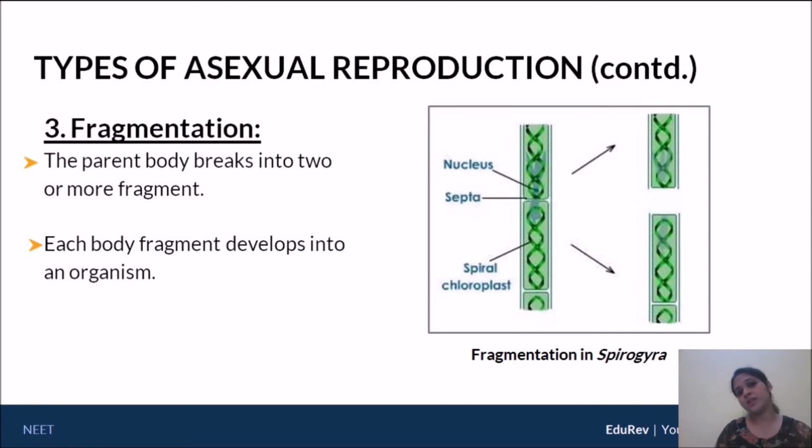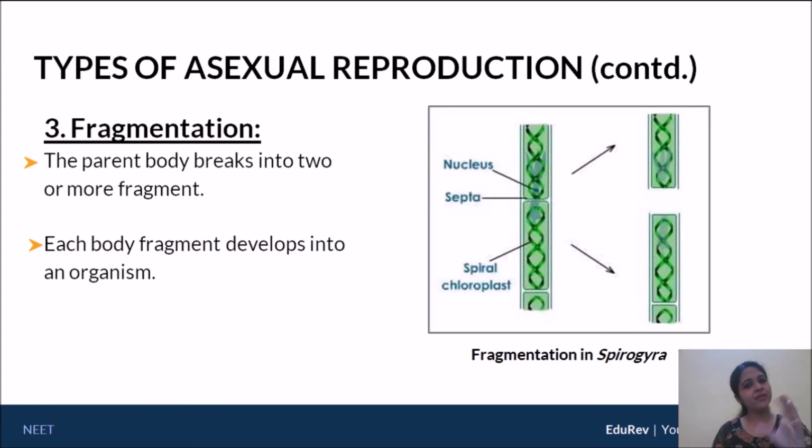Now this is where we tend to get confused with this term. Each fragment develops into an organism. If I say each fragment develops into an organism, it implies that this top fragment must undergo a certain amount of development, only then does it become an organism. And this fragment below should also undergo certain development, only after which it will be called a new organism. Technically speaking, these are the technical definitions, but in the literal sense, what really is fragmentation?